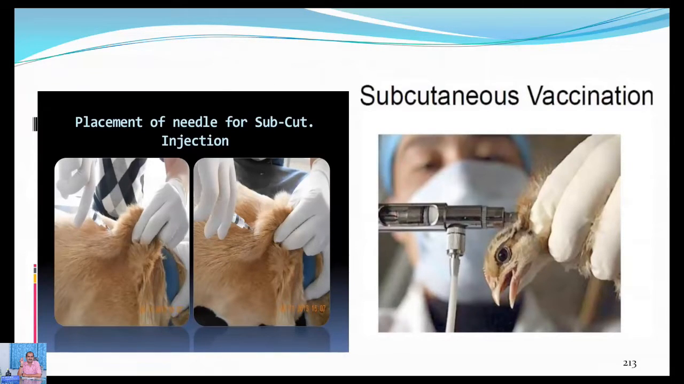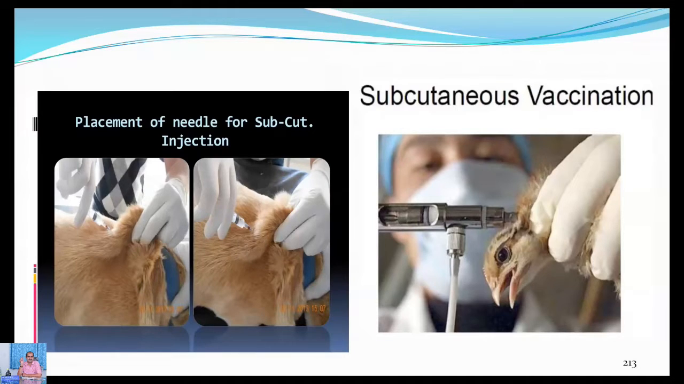Usually, this is the cutaneous tissue. Below that particular cutaneous tissue, you should squeeze and catch hold of the skin. Then a fold is formed. Pierce the needle, and please see that it is below the subcutaneous tissue. Then give the injection. In case of poultry, vaccination is always done below the cutis, and subcutaneous injections are very common in poultry.